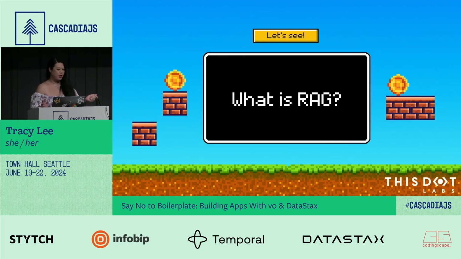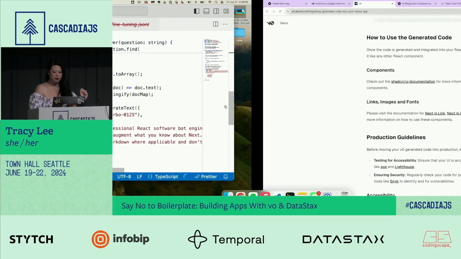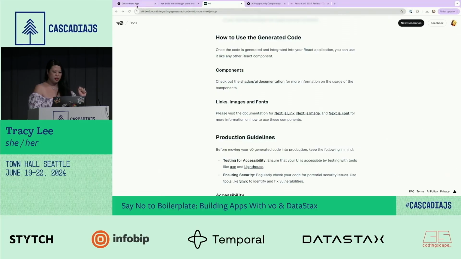Let's talk about RAG. We built a little chat app with V0, which is awesome, but you kind of have to connect it all together, right? With RAG, retrieval augmented generation, maybe if you hear it three times, it'll stick, it just gives you a little bit more than ChatGPT. It really improves the accuracy of what you get. You don't have to train a model, so no model training. And then it just gives you more understanding into the app that you're building. So I'm going to go into that really quickly, and show you this little app that I built.